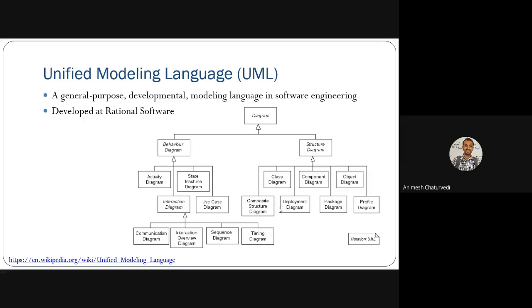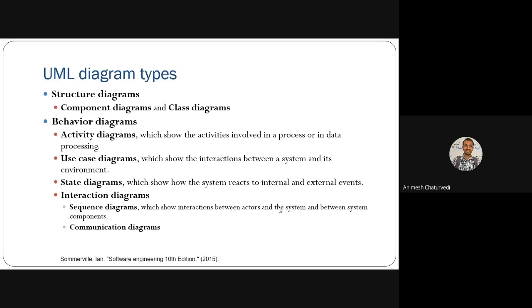Then the interaction diagram basically contains communication diagram, interaction overview diagram, sequence diagram, timing diagram. Then you have structure diagram. The structure diagram basically consists of class diagram, component diagram, object diagram, then composite structure diagram, deployment diagram, package diagram, profile diagram. These are the types of UML diagram. For example, component diagrams and class diagrams are there, then the behavioral diagram having the activity diagram.